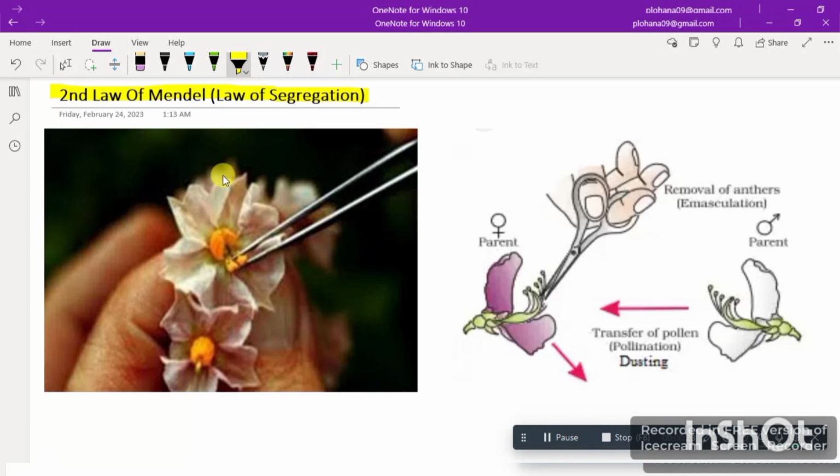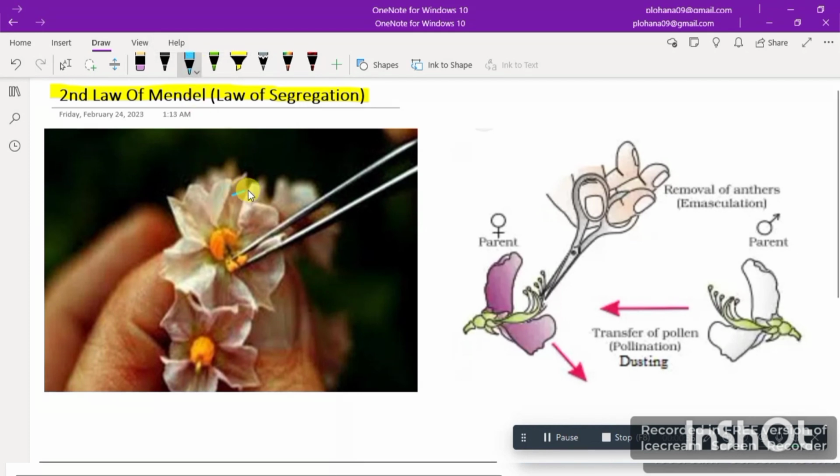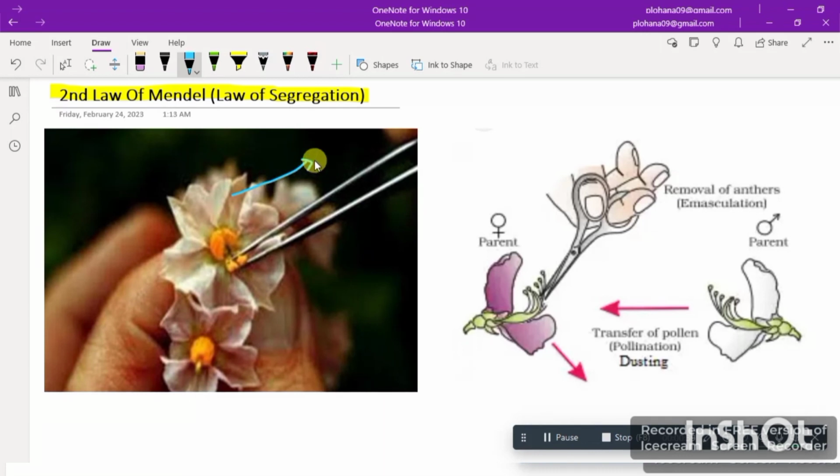So what he did for the experiment, right? He cross-pollinated the selected pea plant by removing the anther. Suppose this is a pea plant. This is not a pea plant at all, but think that this is a pea plant, and what he did for that, he removed these anthers. As you can see here, they are cutting these anthers from this, right?